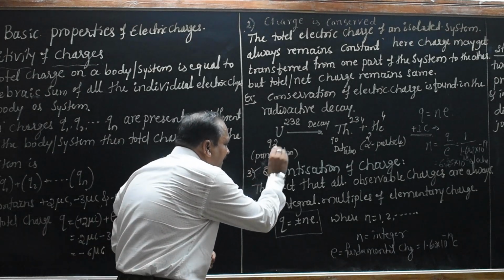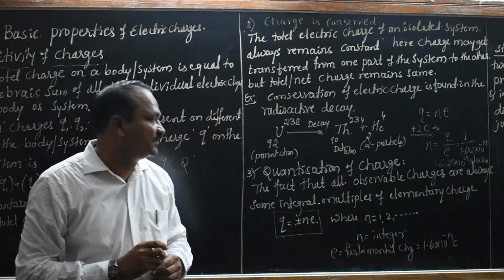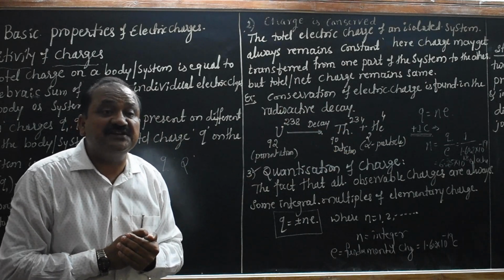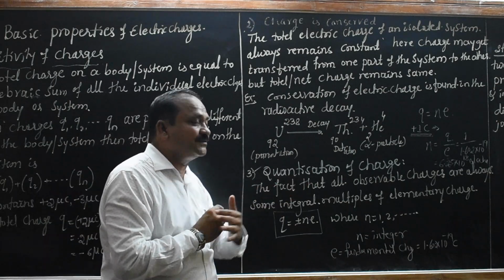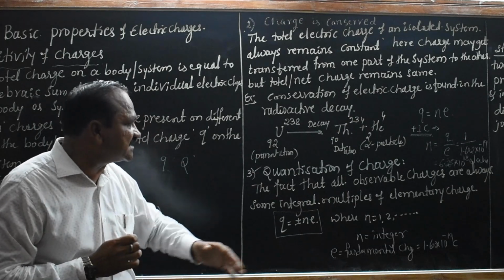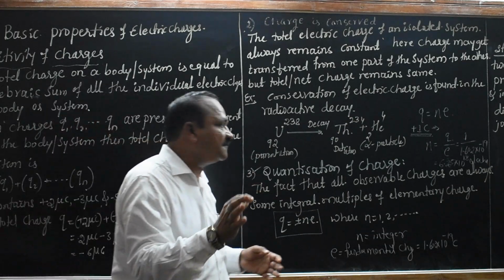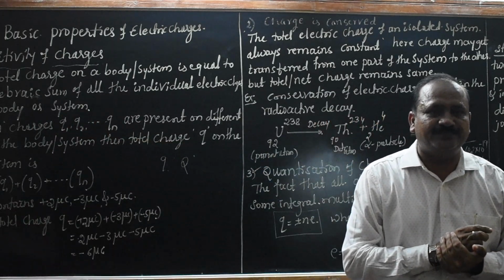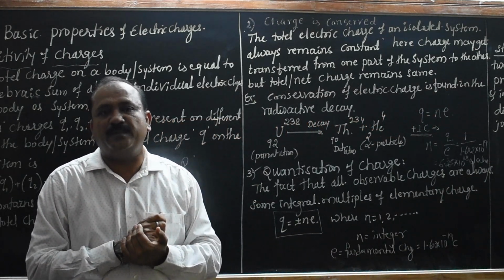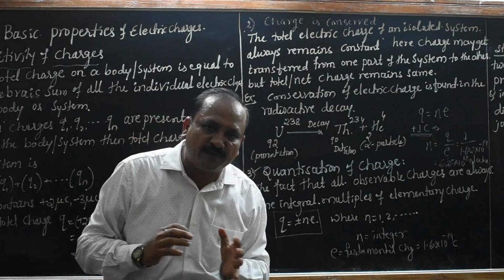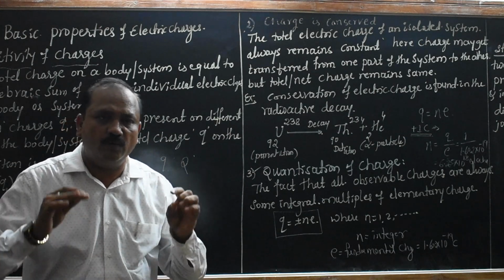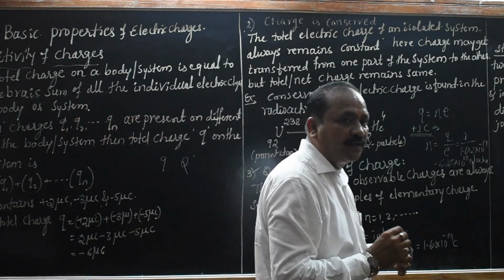The third important property is quantization of charge. In this case, all observable charges are always some integral multiple of the elementary charge. The charge is quantized. It is also one of the basic properties of electric charge, and it is the most important one. Many times for competitive examinations, we always expect one question on this.